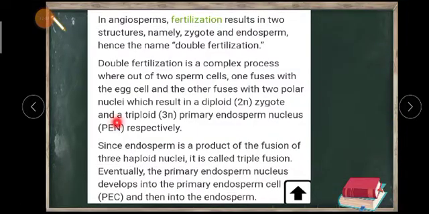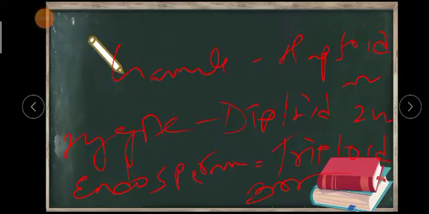When they form this endosperm nucleus, it is also called the primary endosperm nucleus. It will be triploid, and the short form for primary endosperm nucleus is PEN. Since endosperm is a product of fusion of 3 haploid nuclei, it is called triple fusion. Understood? When it is going to form endosperm, 3 haploid nuclei will be added.